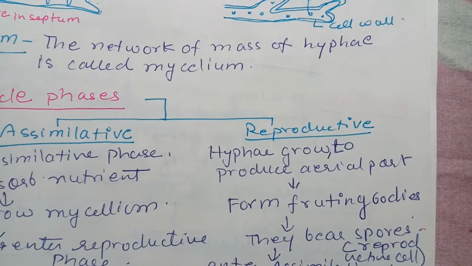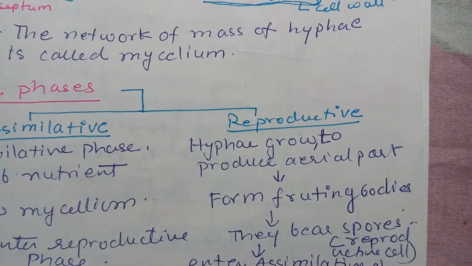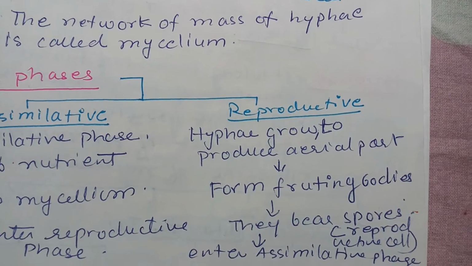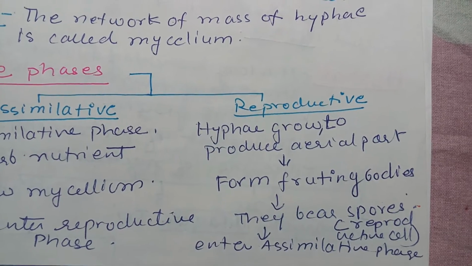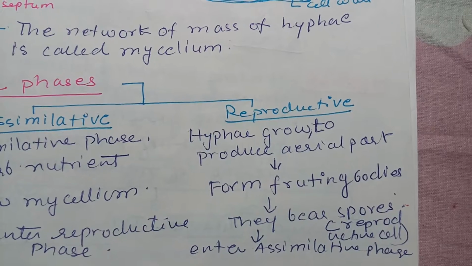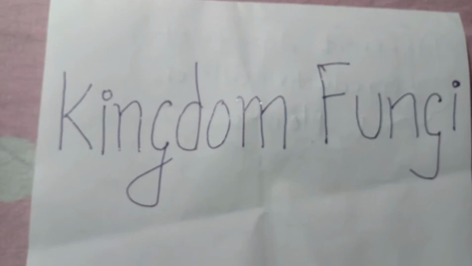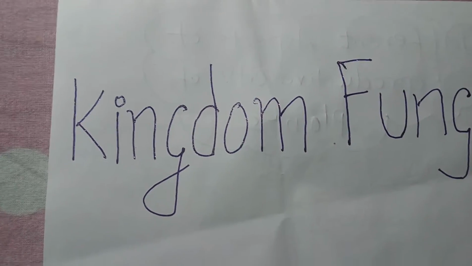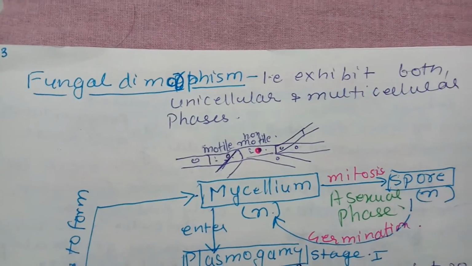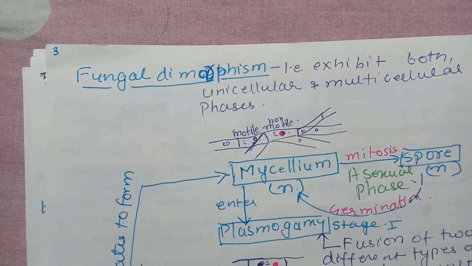Now in the reproductive phase, the aerial growth from the hyphae starts, and they form the fruiting bodies. These fruiting bodies bear the spores. Spores are the reproductive cells, and once these spores are released, they further enter the assimilative phase. So the life cycle of fungi is divided into assimilative and reproductive phase. Now also understand what is fungal dimorphism. That is, it exhibits both unicellular and multicellular phases.